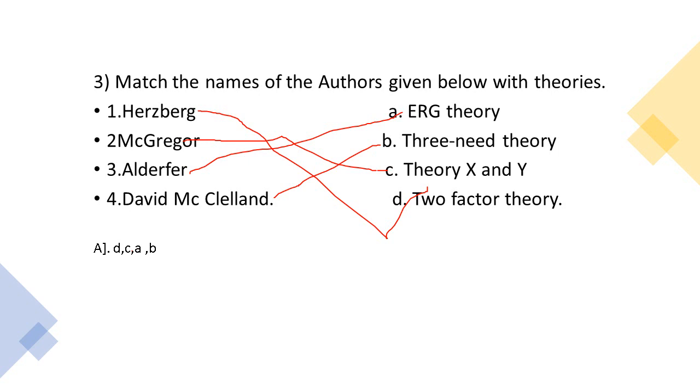Next last one is David McClelland. He has given the 3 need theory. So this is match the following: 1 D, 2 C, 3 A, and the last one, fourth, is B.